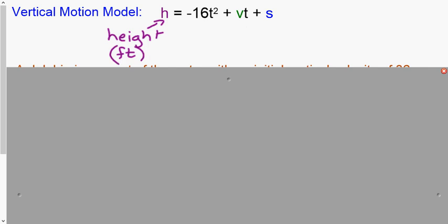Negative 16t squared is always going to be negative 16t squared. That is gravity in terms of feet. So negative 16t squared, that is gravity always pulling you down.